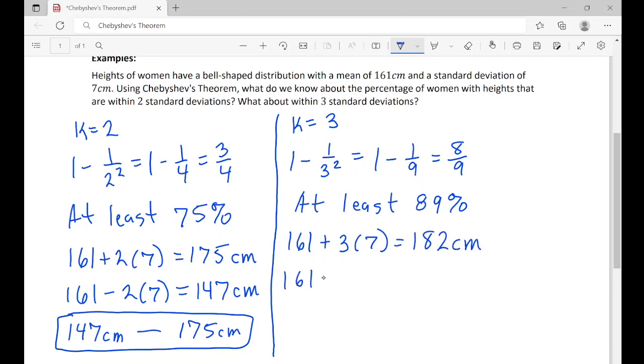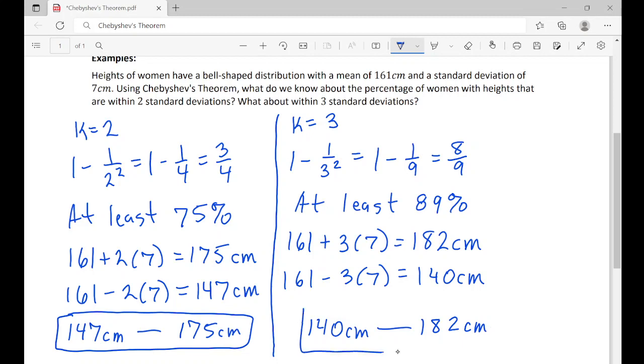And then 161 minus 3 times 7 again is going to be 140 centimeters. So women that are within 3 standard deviations would be at least 140 centimeters all the way up to 182 centimeters if you're within 3 standard deviations.